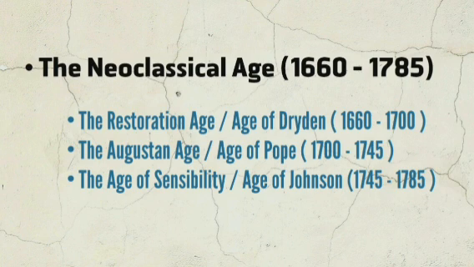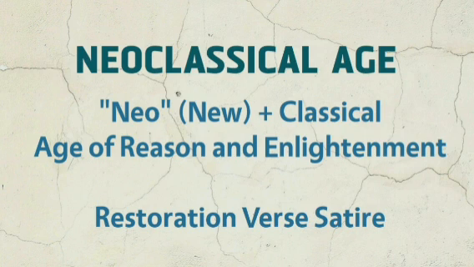neoclassical age in English literature, included all these three ages. Why so? It is important to look into this naming of the ages here, because here the king is not gaining the importance. Previously, what we have seen is the age is named after the king or the queen: Elizabethan, Jacobean, that is James I, Caroline, or the ruler, Puritan Interregnum, the Commonwealth period.